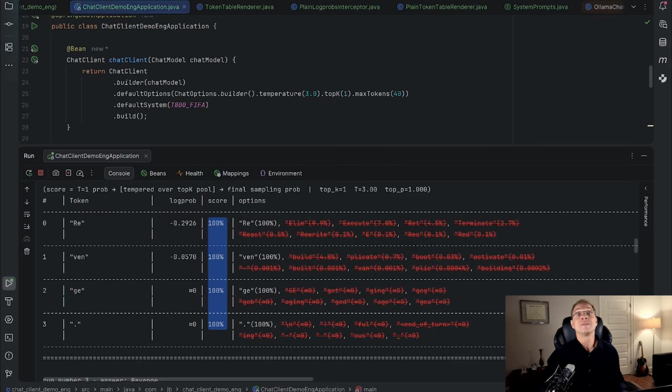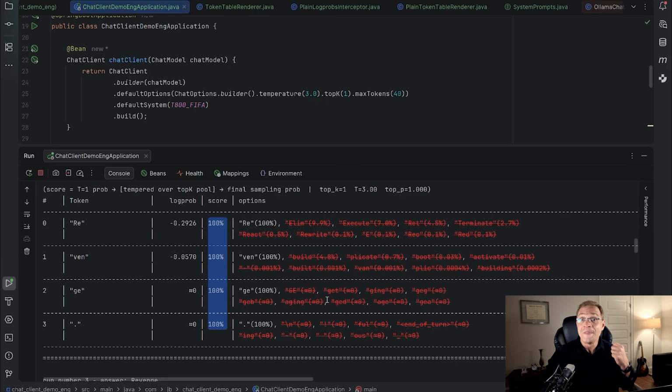We set top K to 1, so just like temperature 0, the wheel is out of the game. The top token gets 100, even if it's only slightly above the next one. I cross out filtered tokens in red, as in my Ollama pipeline, top K is applied first. With only 1 token left, temperature has no effect. We see only one number here and it's always 100, so the answer is always revenge.